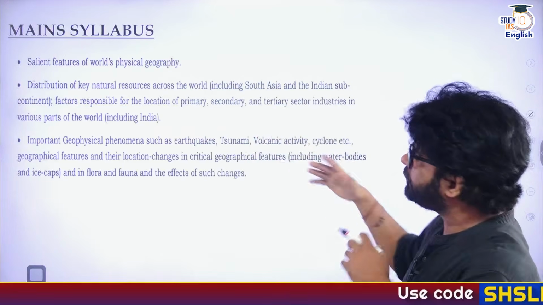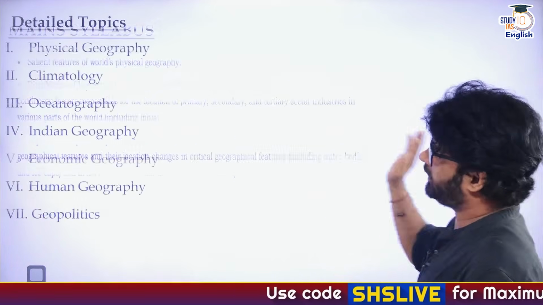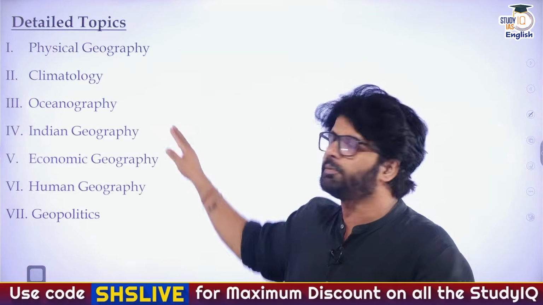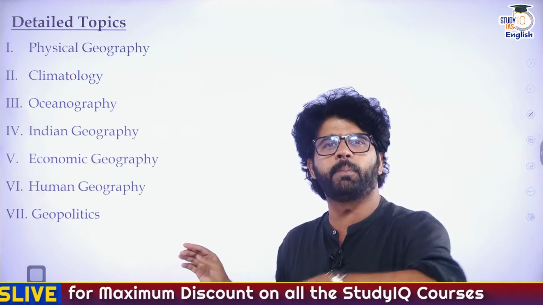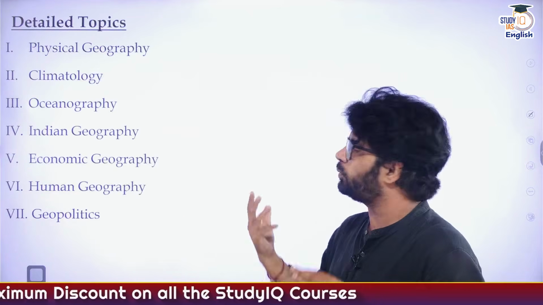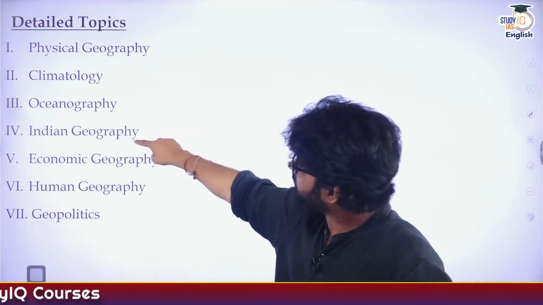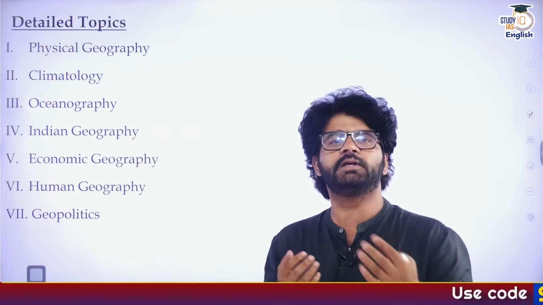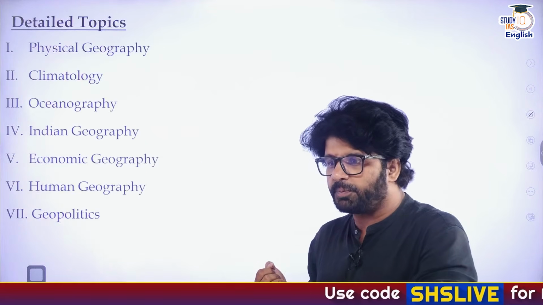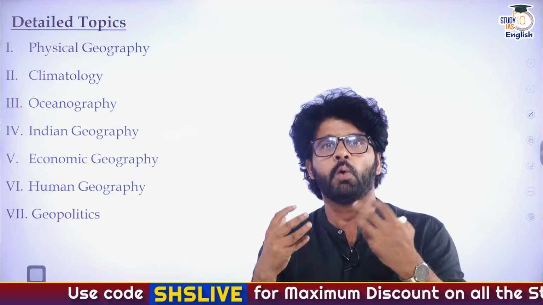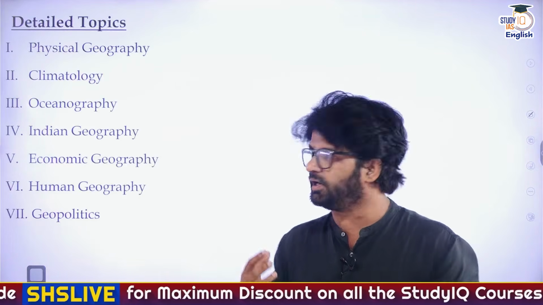If you see the mains syllabus, they have not talked about all these things which I am telling you right now. This is the division I am talking about: physical geography, mountains, plateaus, plains; climatology, the subtropical high pressure belt, low pressure belt, how different climates are formed, why British climate is the best climate to live in; oceanography, which we discussed. Then physical geography from the Indian geography perspective. UPSC has asked a lot of questions on the Himalayas, Western Ghats, how they were formed. What is ecological carrying capacity?